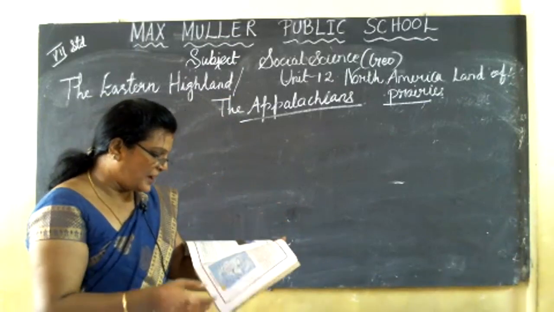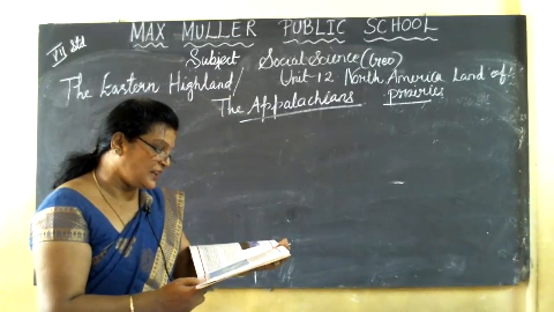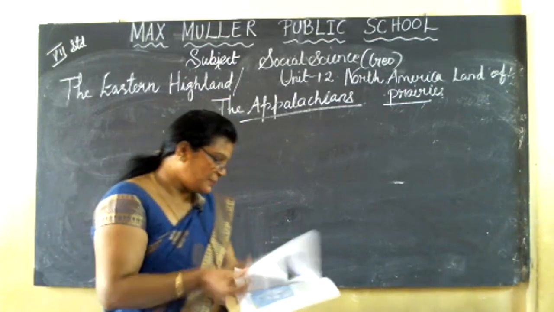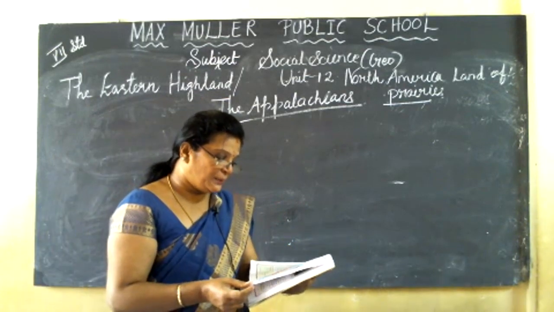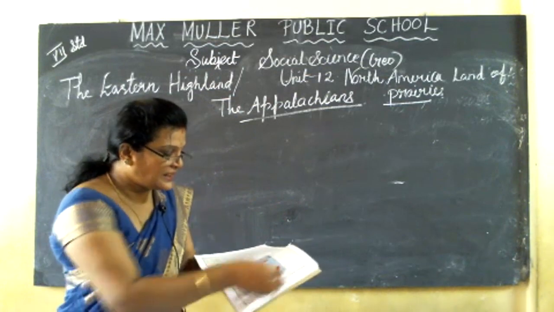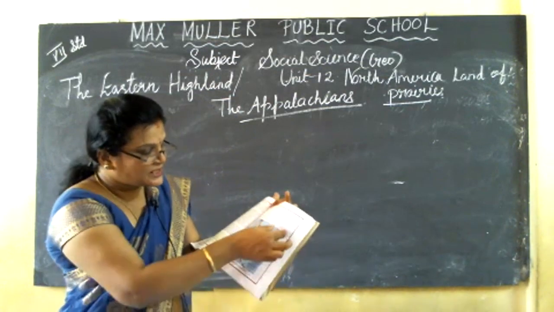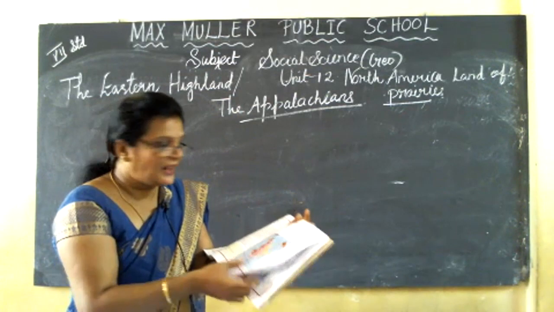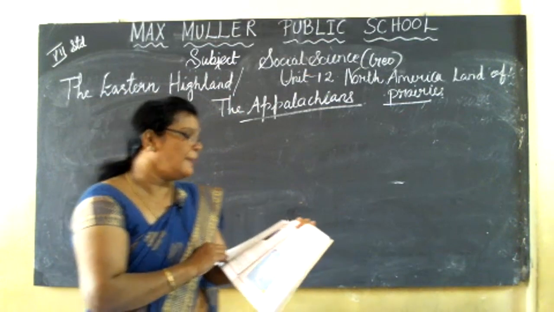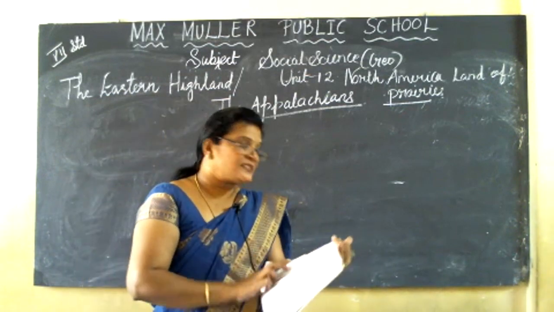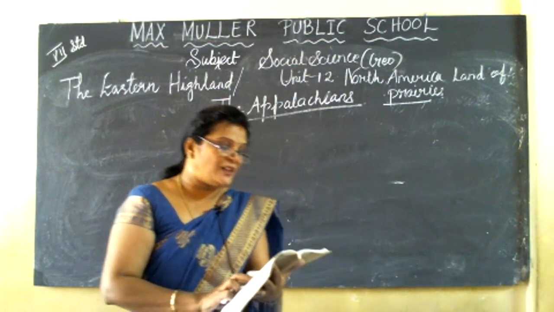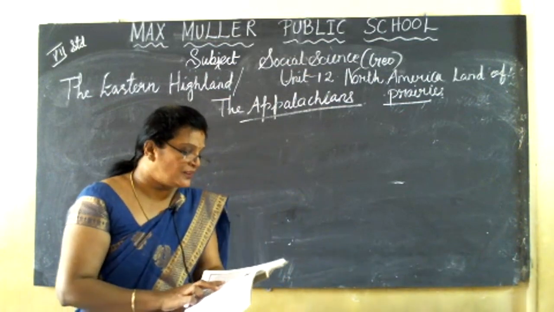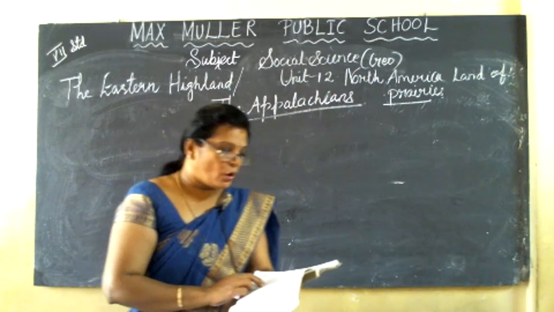Okay. If you take page number 117, the eastern side portion, there are many islands. We can also call it the Appalachians. These extend from Newfoundland to Alabama along the eastern margin of the continent.